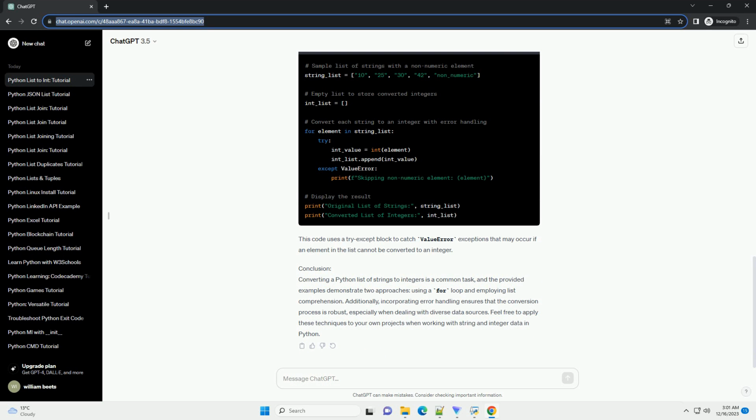Feel free to modify these examples based on your specific use case and data.